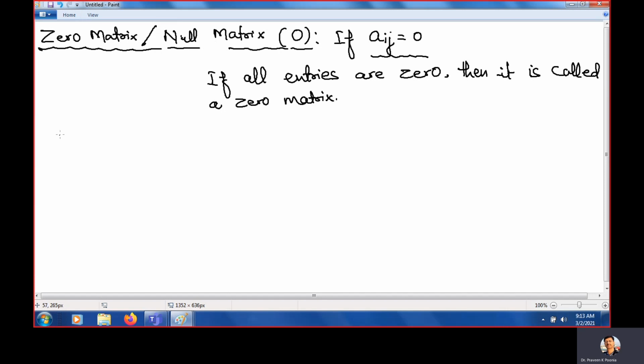Clear? So what is this? It is 0, 0, 0, 0. It is a 2 by 2 order null matrix.